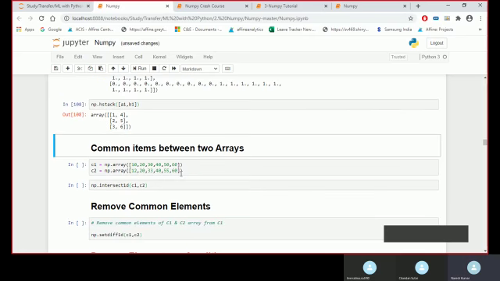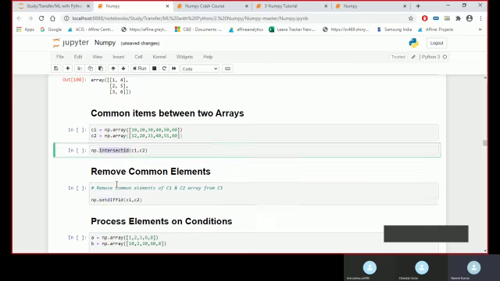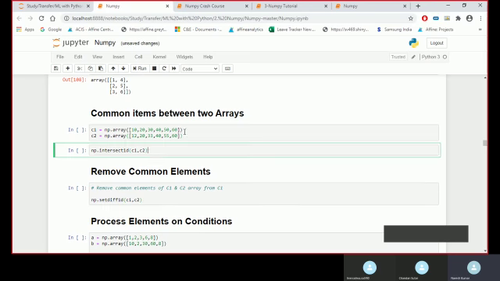Now finding the common elements between the two arrays. So we have intersect1d and setdiff1d. What are the common elements and what are the different elements between the two arrays? C1 is one array, C2 is another array, and I want to see which common elements are in these two arrays.